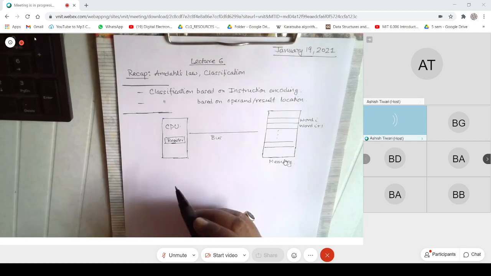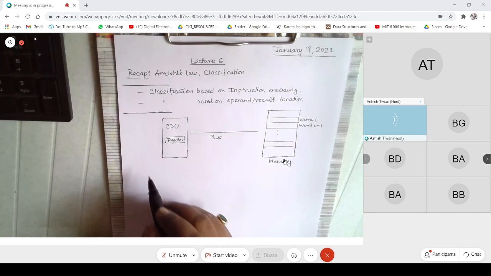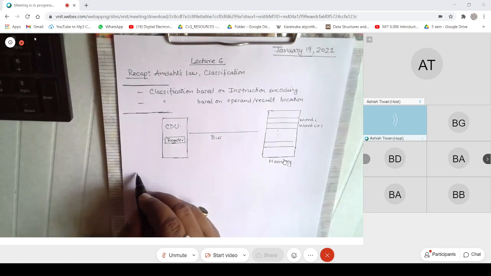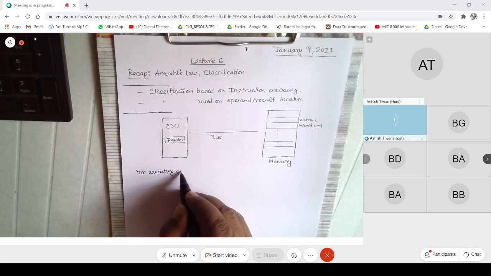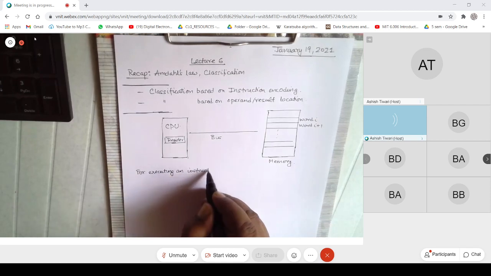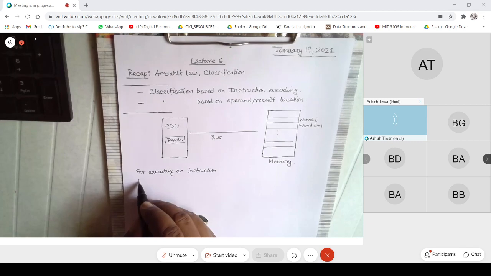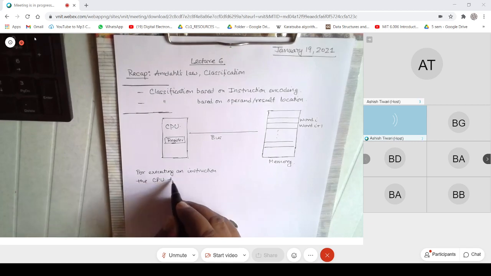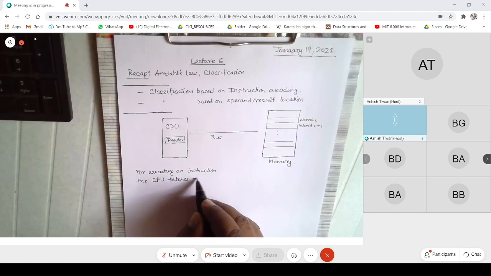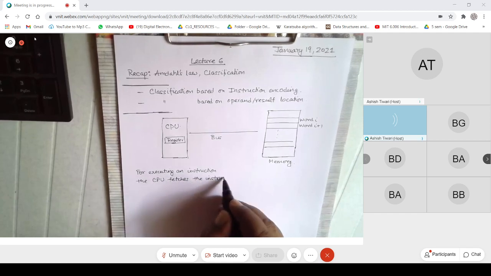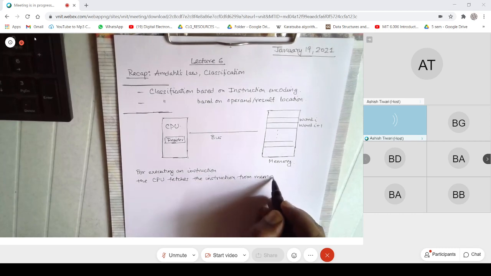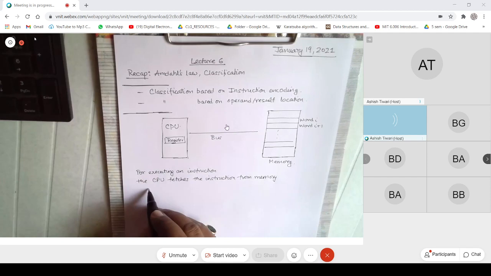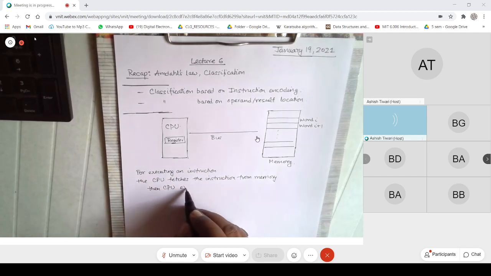Okay. So you know that for executing an instruction, the CPU fetches the instruction from memory, and then the CPU executes it.